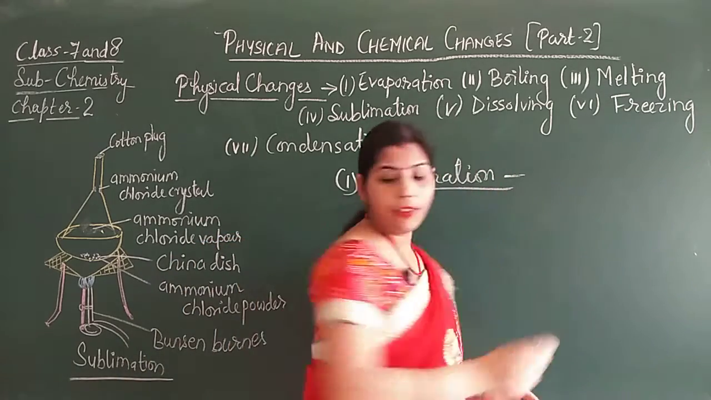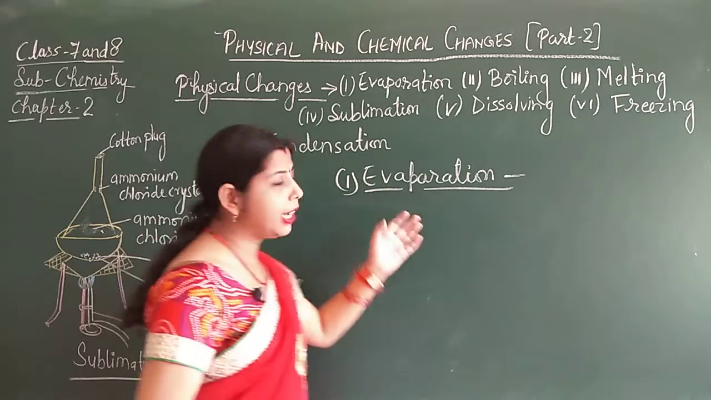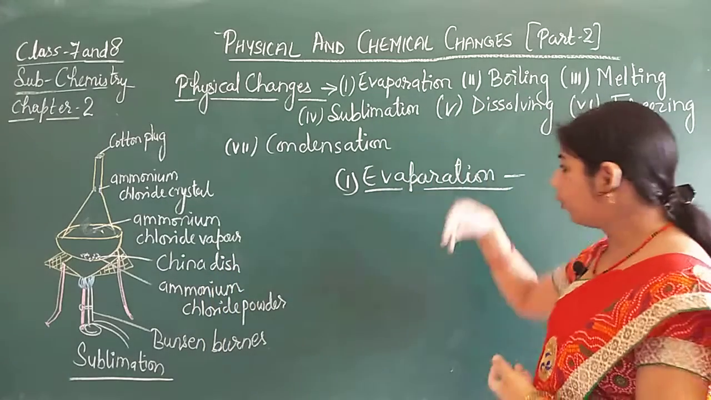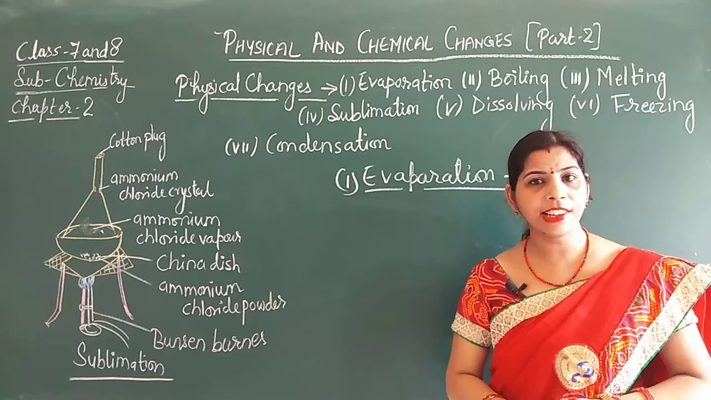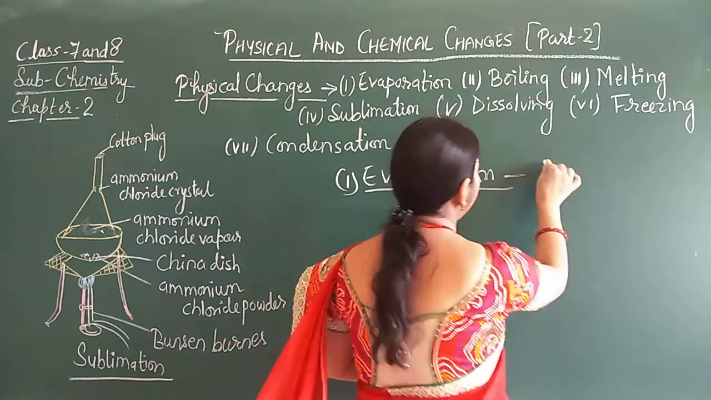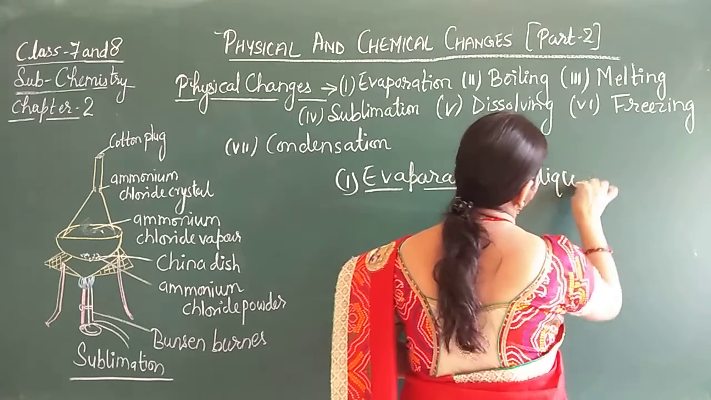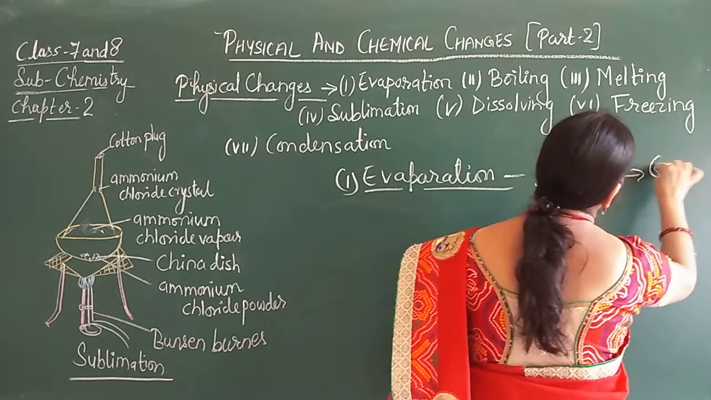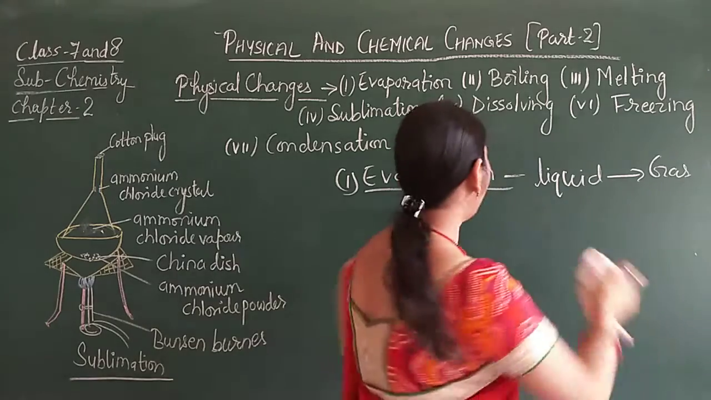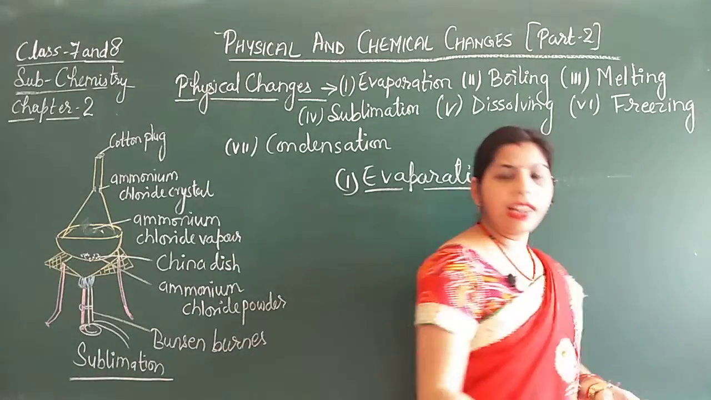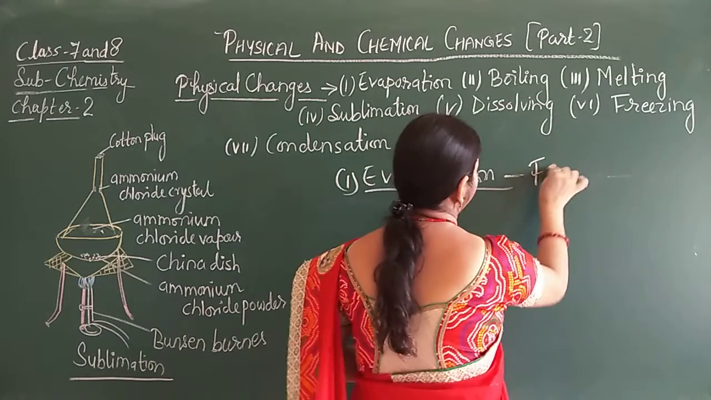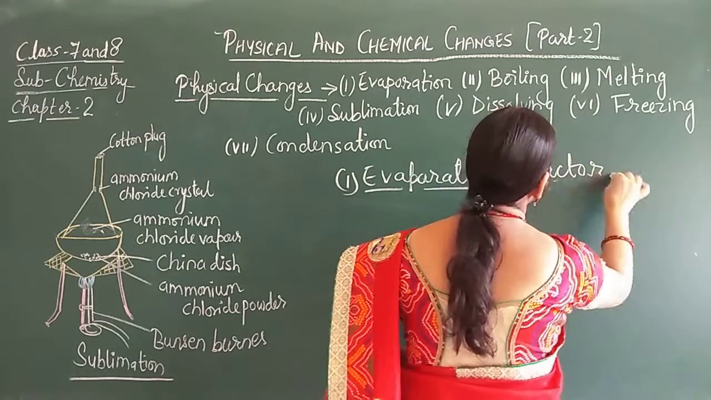So, what is evaporation? Evaporation is the process by which a liquid is converted into the gaseous state below its boiling point. That means liquid converts into gas or water vapor below the boiling point. Now, some factors affect the evaporation.